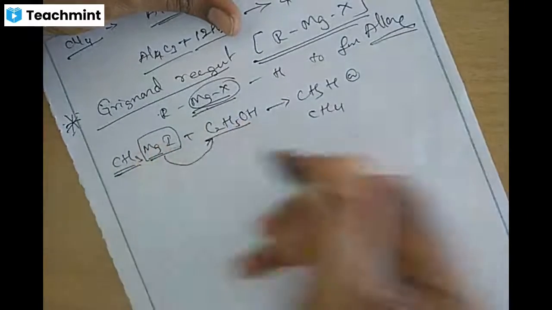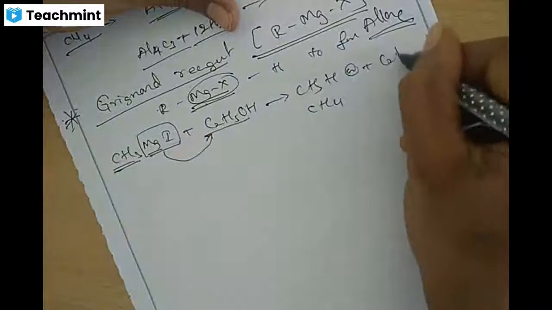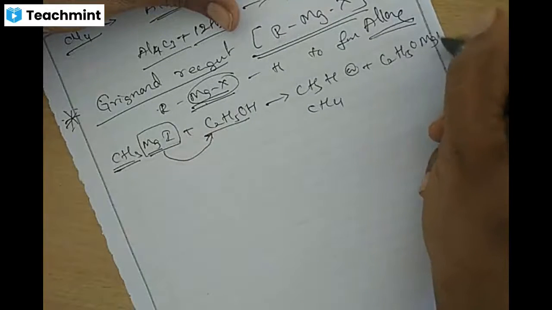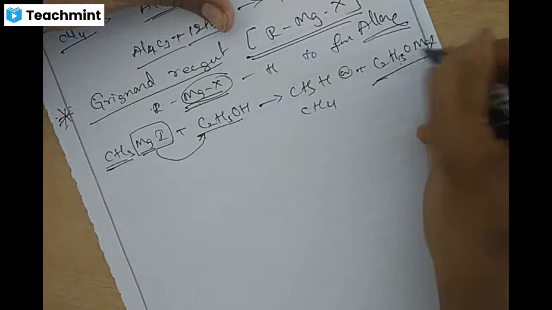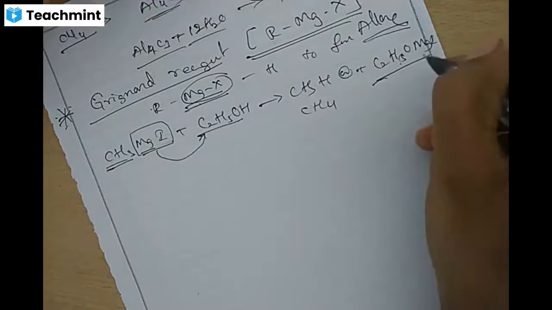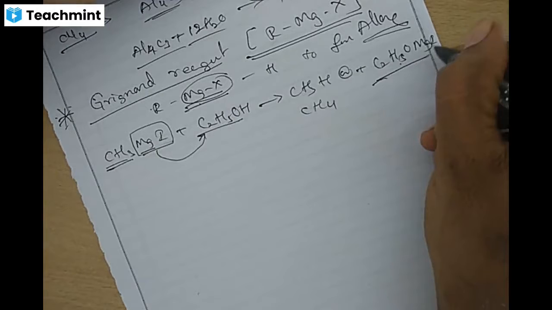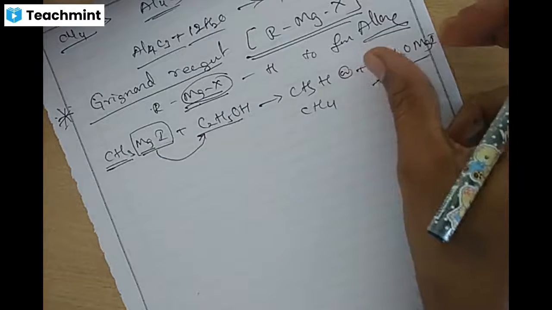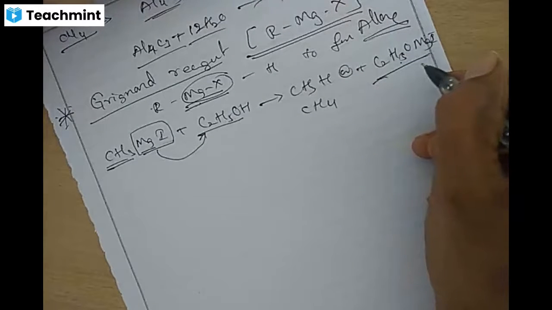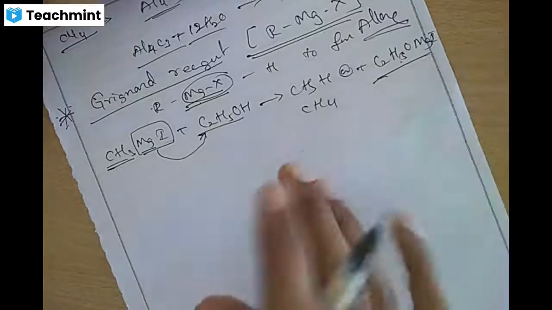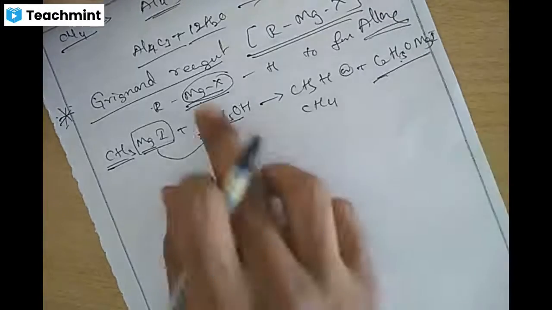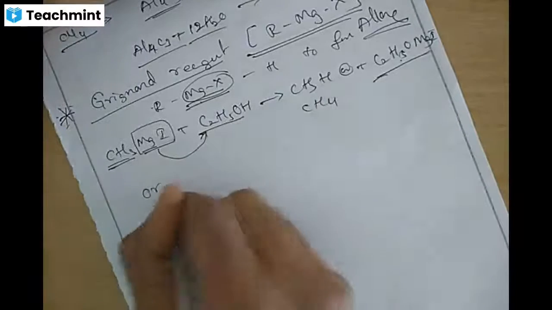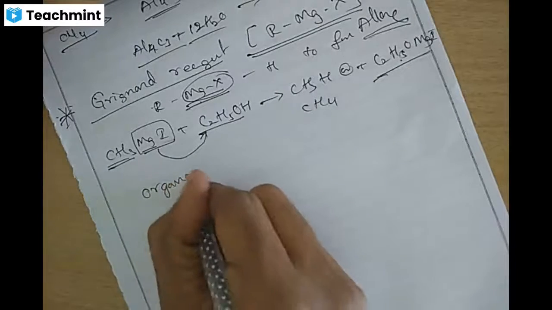C2H5O combined with Mg will form C2H5OMgI, ethyl oxymagnesium iodide. This is the adduct compound, the addition compound that will be formed. This is the Grignard reagent, which will be called an organometallic compound.